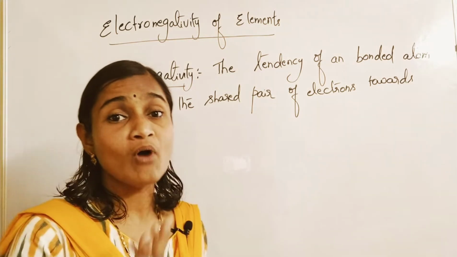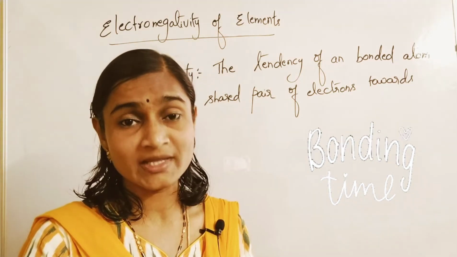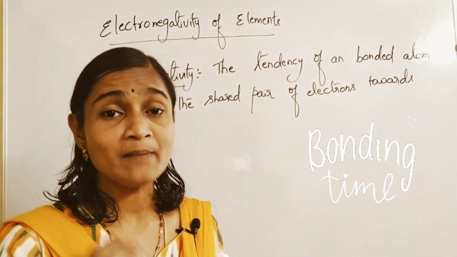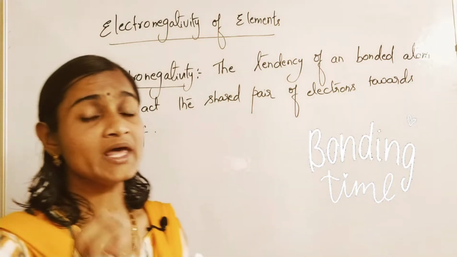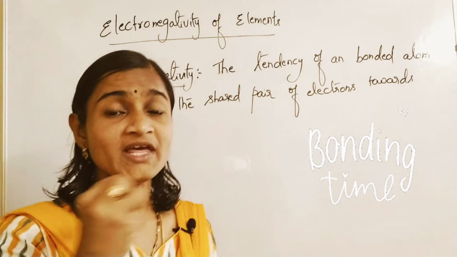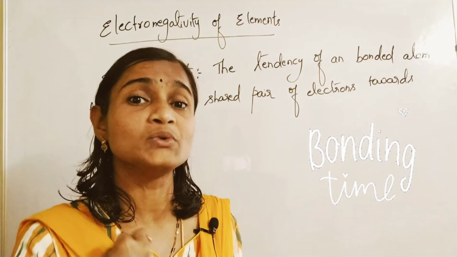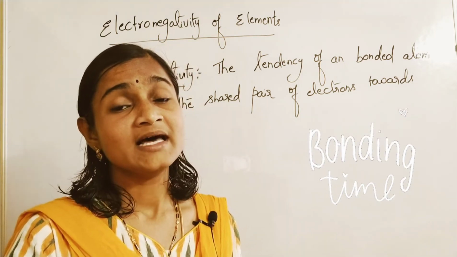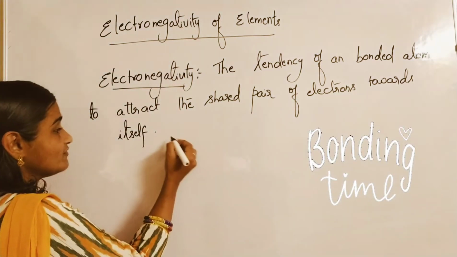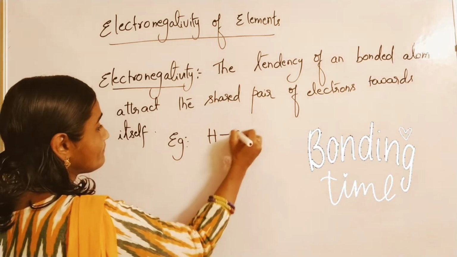Like if any bond is being formed. For the formation of compounds, you all know that elements combine to form compounds. So when two elements combine to form compounds, one of the elements will have the tendency to attract the electrons more towards itself. Means a kind of dominating character. Please understand carefully. We'll take the example of the HCl molecule.